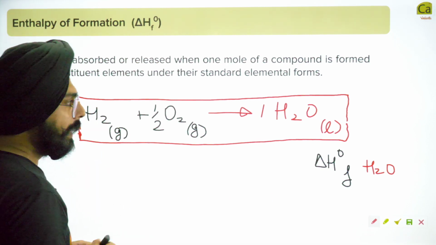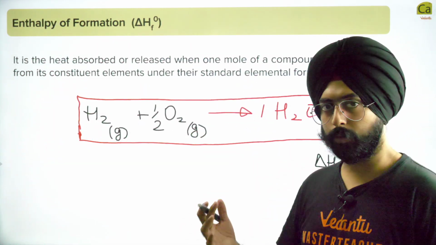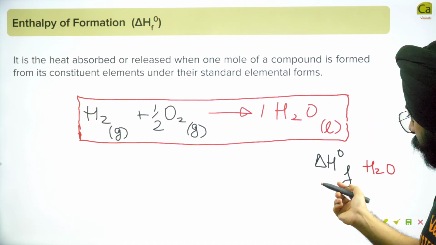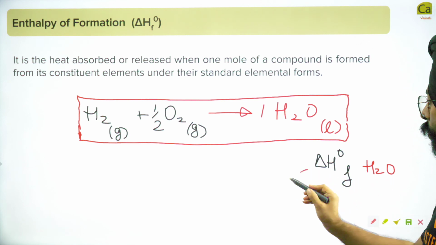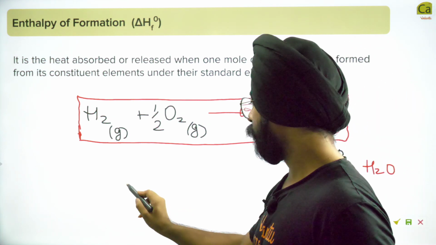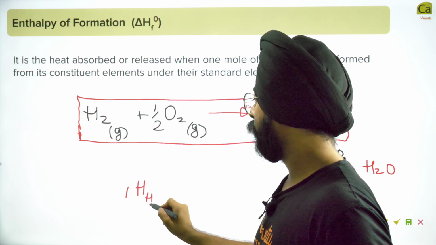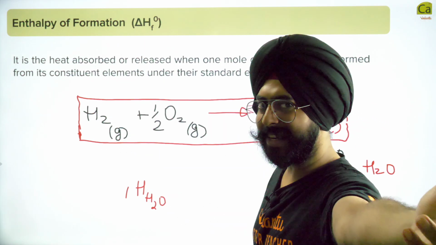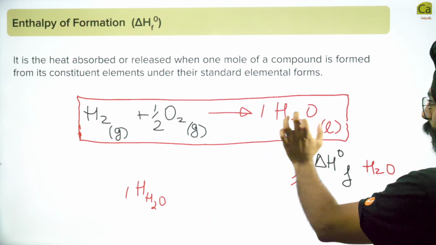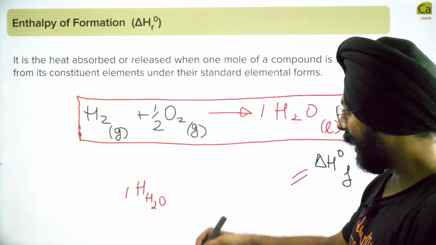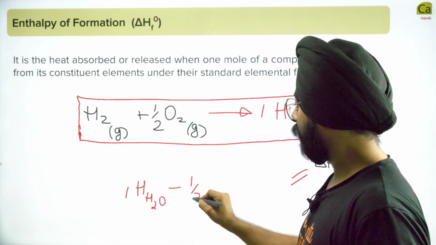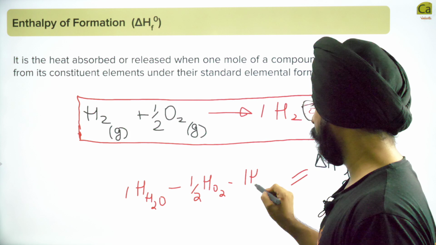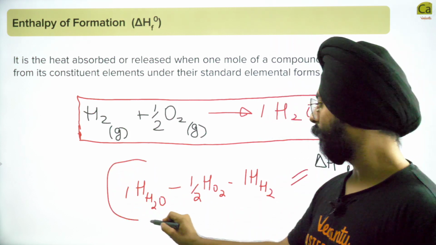Cool, people? Now, just to give you a little more glimpse into the world of thermochemistry, the enthalpy of this reaction, which is the standard enthalpy of formation of water, can I write this as 1 times the absolute enthalpy of water? Yeah, enthalpy of products minus enthalpy of reactants. We can write that, isn't it? We can write this as enthalpy of products minus enthalpy of reactants. Yeah. So enthalpy of H2O minus half times the absolute enthalpy of O2 minus 1 times the absolute enthalpy of hydrogen. Do you understand this idea?